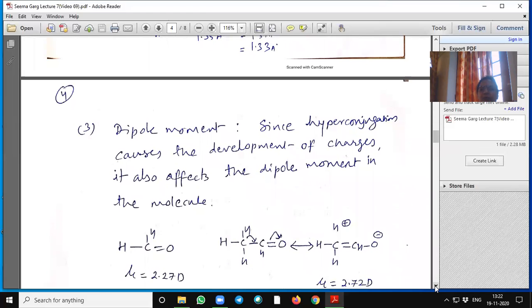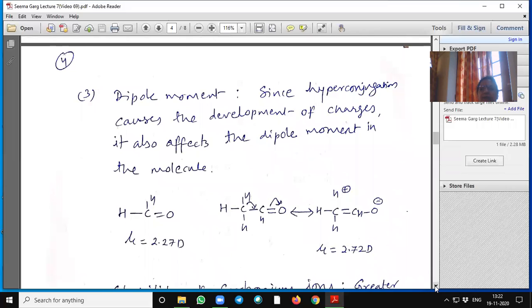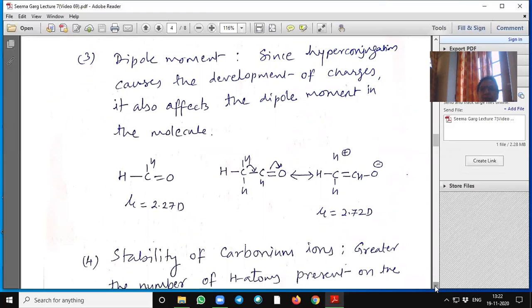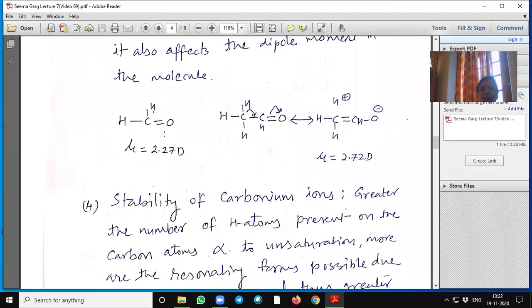Dipole moment also changes. Since hyperconjugation causes the development of charges, it also affects the dipole moment in the molecule. See here, the formaldehyde molecule has a dipole moment of 2.27 Debye, whereas in this molecule its dipole moment is higher, 2.72 Debye.